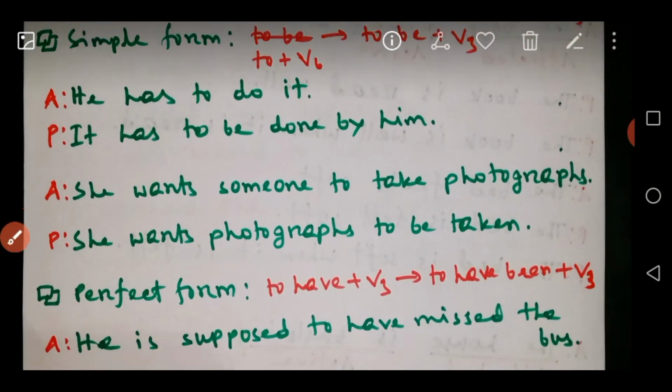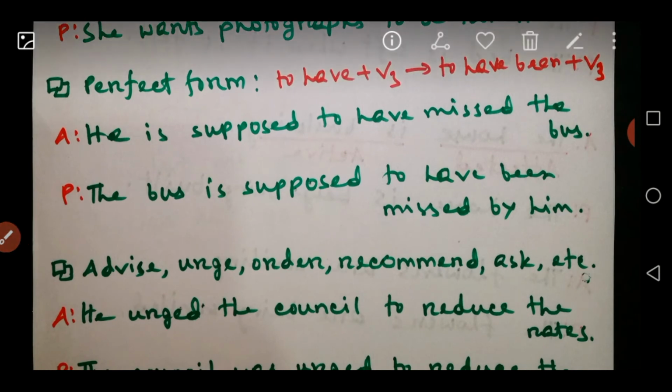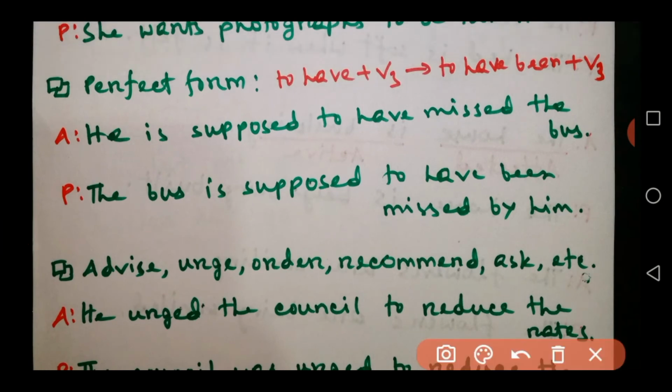Okay, so the perfect infinitive, to have V3, we have to change it into to have been V3. Okay, so look at this example. He is supposed to have missed the bus. So this is our perfect infinitive, to have missed.